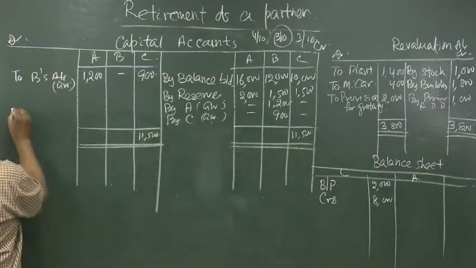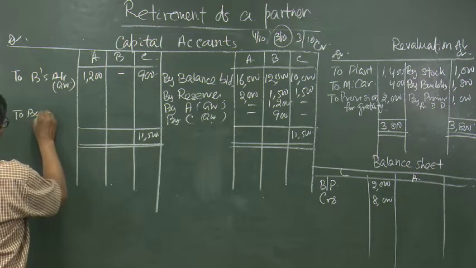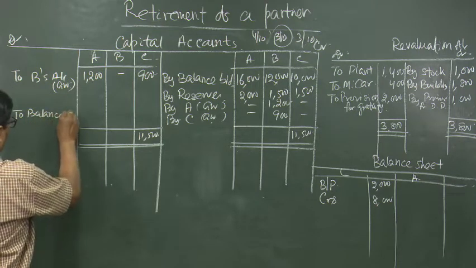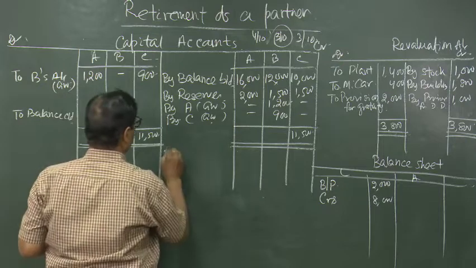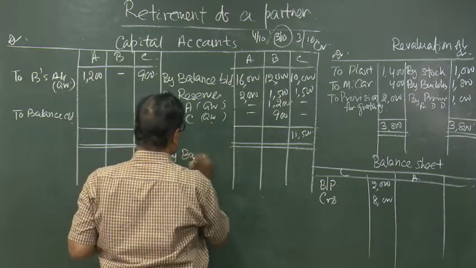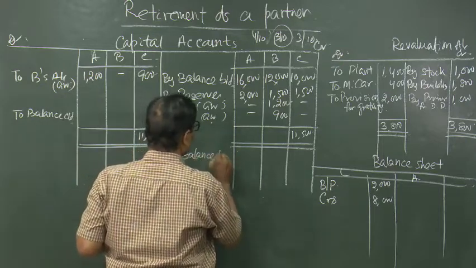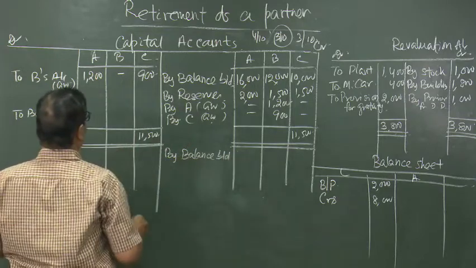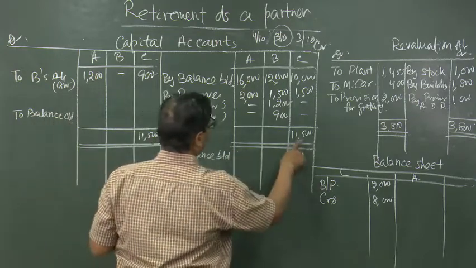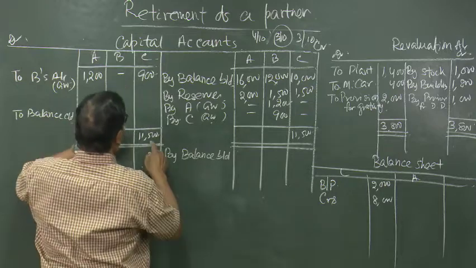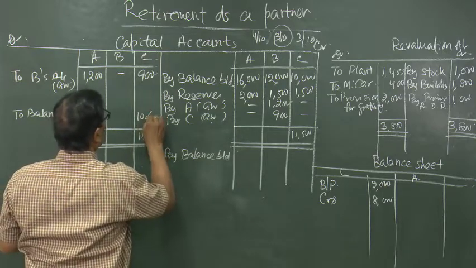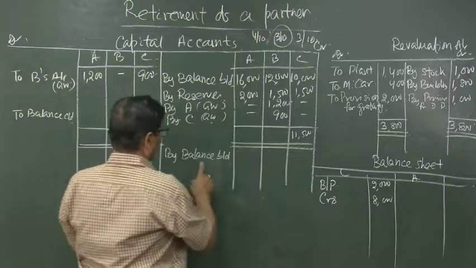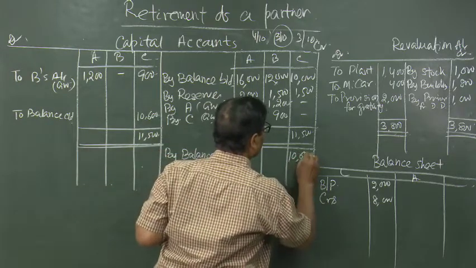So, two, balance carried down and by balance brought down. It is 11,500. So, the difference is 10,600. So, by balance brought down 10,600.